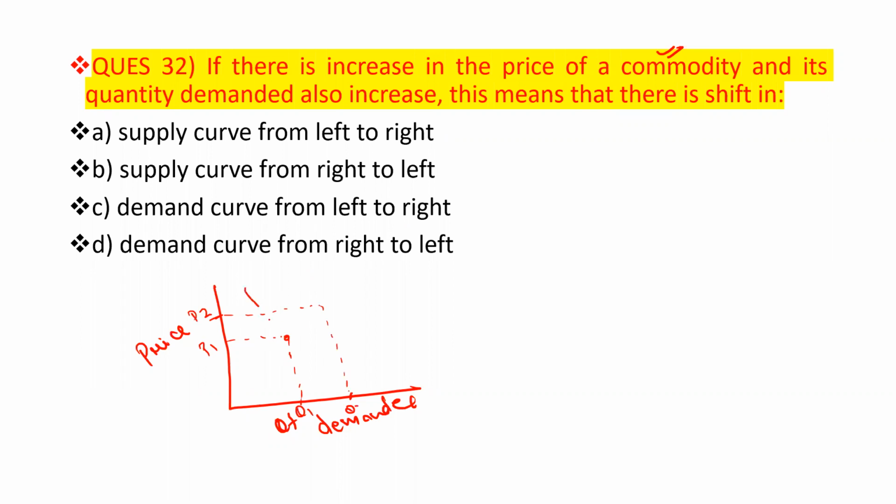Earlier, this one is our curve. So if there is an increase in the price of the commodity and its quantity demanded also increases, here we are increasing price, and here we are increasing quantity demanded. So the demand curve, earlier D1, now D2, shifts towards the right. This is left, this is right. So the demand curve shifts from left to right.